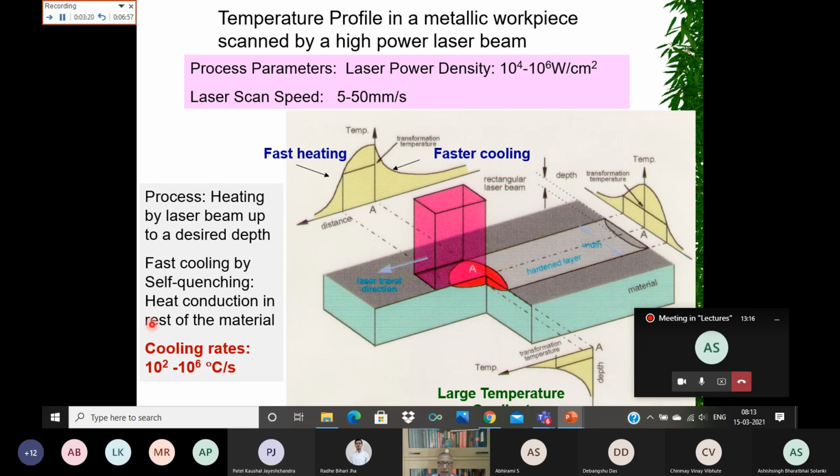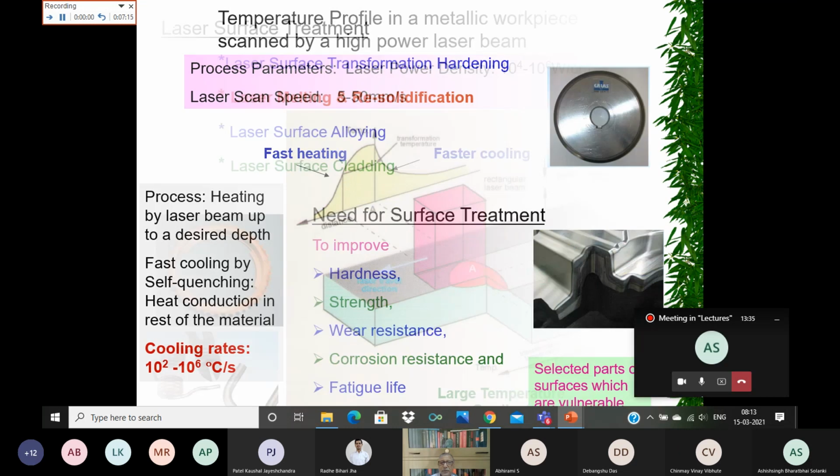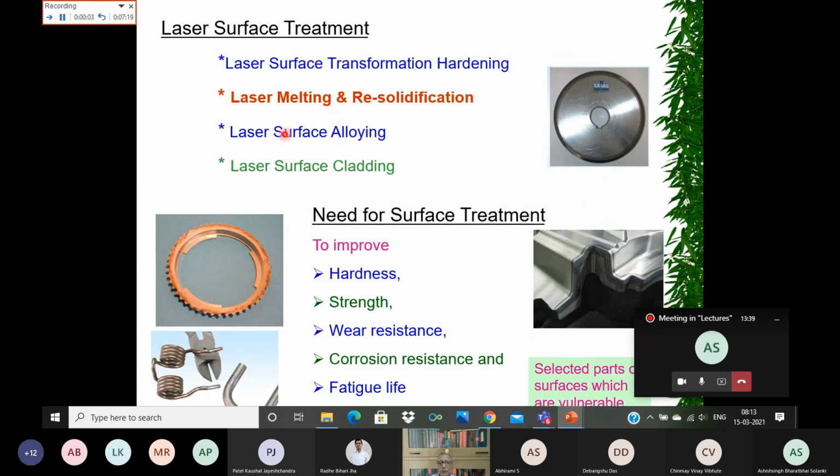And this effect is exploited in creating very special properties on the surface because of the heating and very fast cooling. So now we see some of the applications for why we use this for surface modification. There are a couple of different ways in which the laser has been utilized for surface treatment: laser surface transformation hardening, laser melting and resolidification, laser surface alloying, and laser surface cladding.